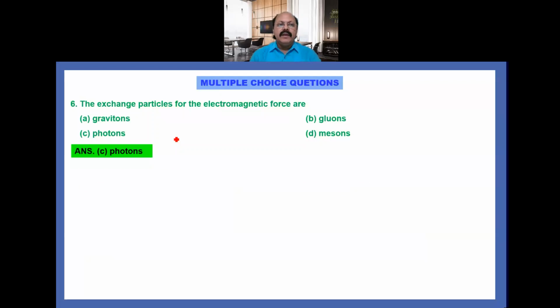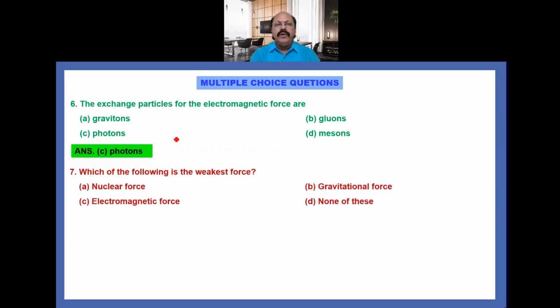Photons. Now question number 7 for you. Which of the following is the weakest force? Your options are: A. Nuclear force, B. Gravitational force, C. Electromagnetic force, D. None of these. Apply your concept and choose the correct answer.